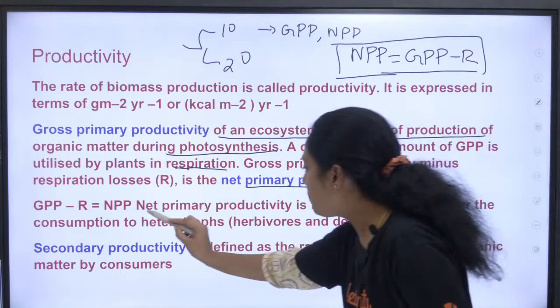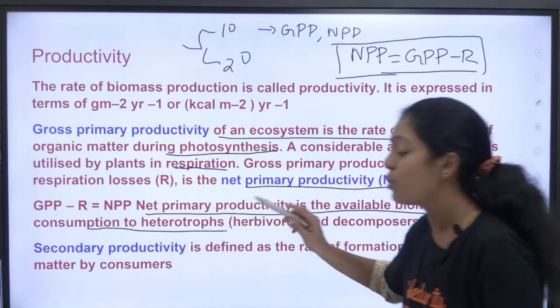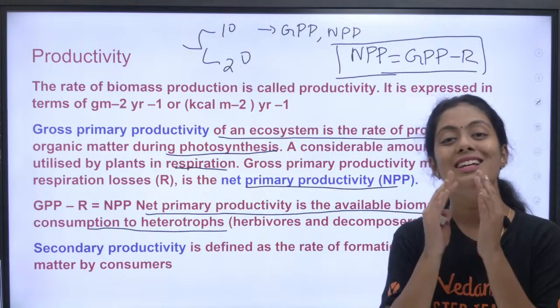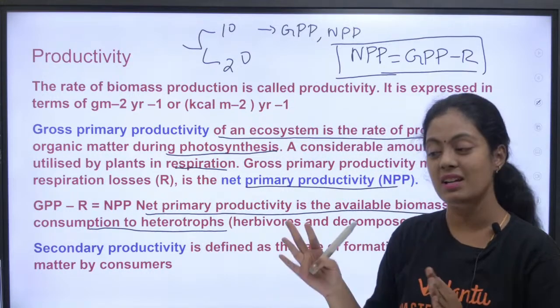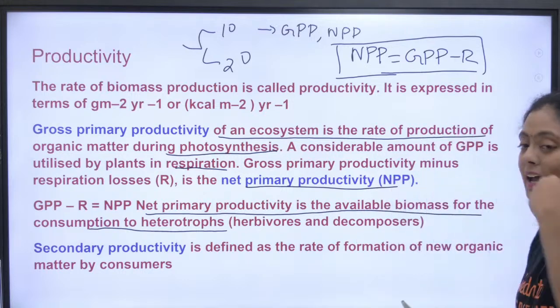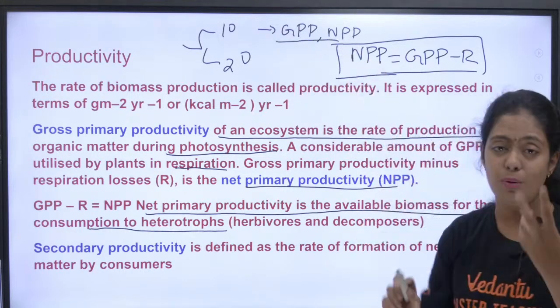So net primary productivity is the available biomass for the consumption of heterotrophs. What is left over for us, that is what we call net primary productivity. Is this clear? All of you understood the difference between GPP and NPP. So these are the two types of primary productivity.